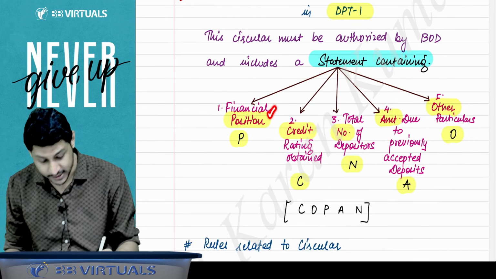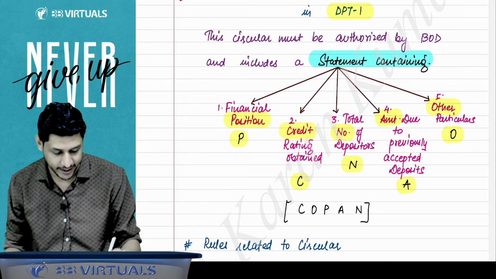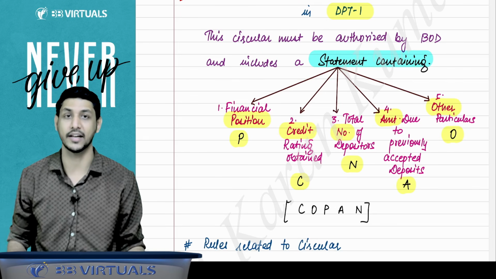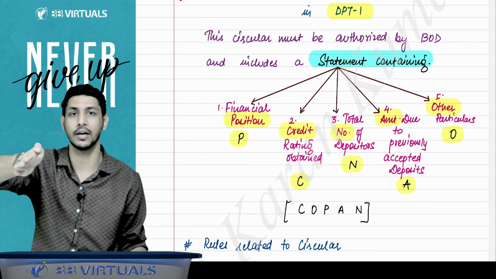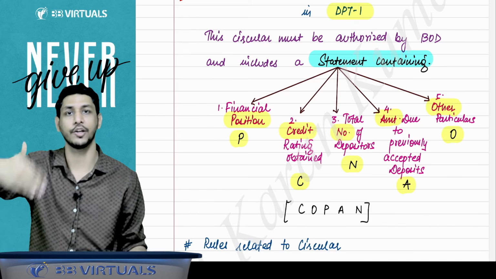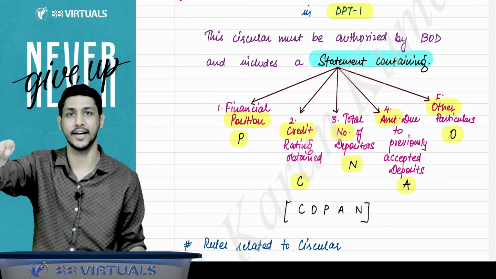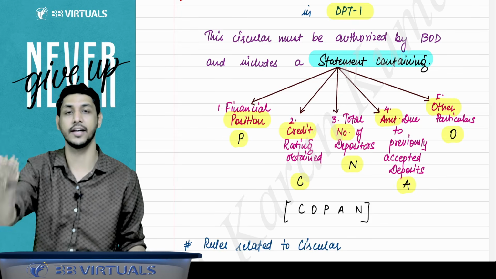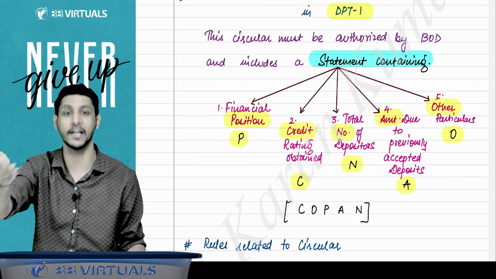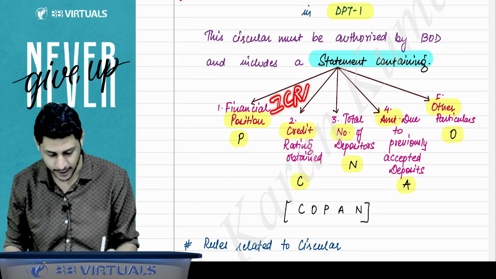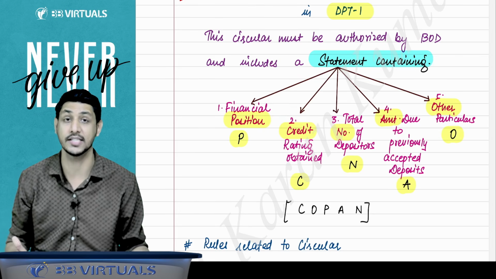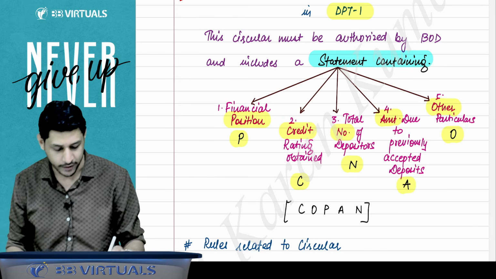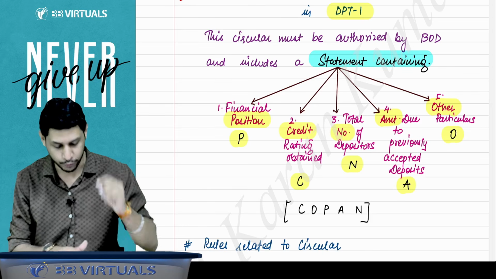Sir, what things? First, financial position of the company. Second, the credit rating obtained by the credit rating agency. There are some credit rating agencies in the market who will rate your company and your securities and everything. For example, credit rating agencies like ICRA, or CARE; you will find them on the website of SEBI. Whatever credit rating you have obtained, you have to mention it.